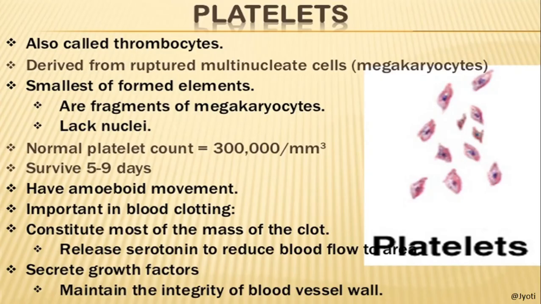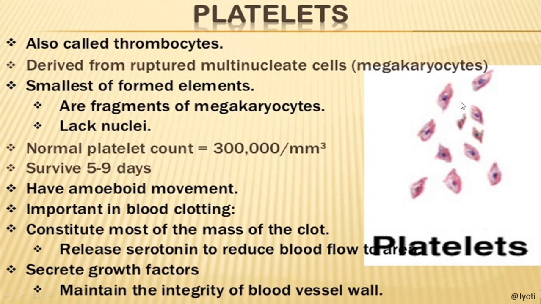Now platelets, they are also called thrombocytes. They are derived from ruptured multinucleate cells, the megakaryocytes, which have a very large nucleus. You can see that these are the platelet cells. Mega means large, karyon means nucleus.